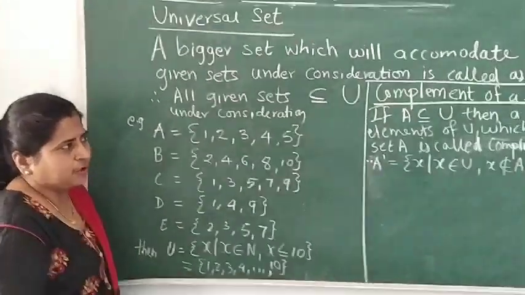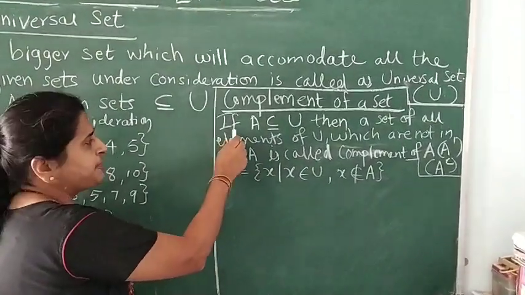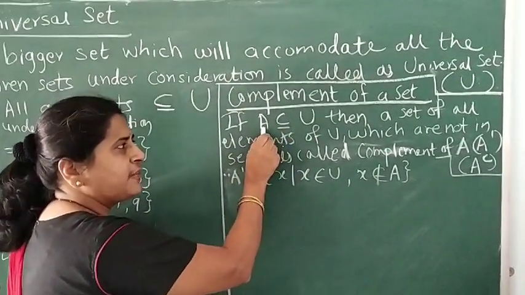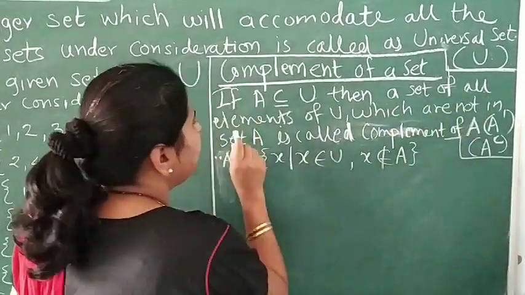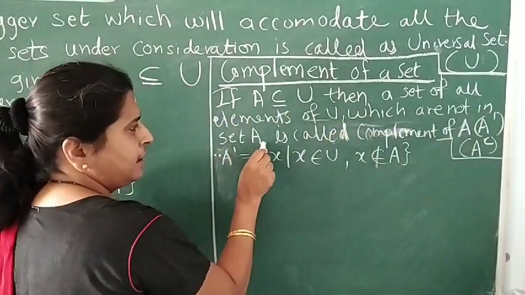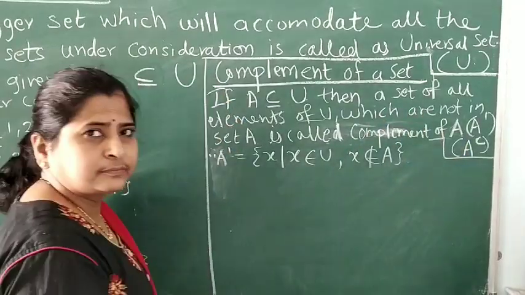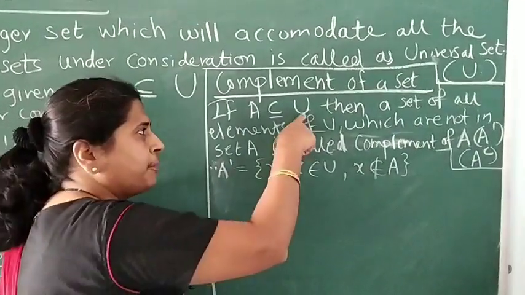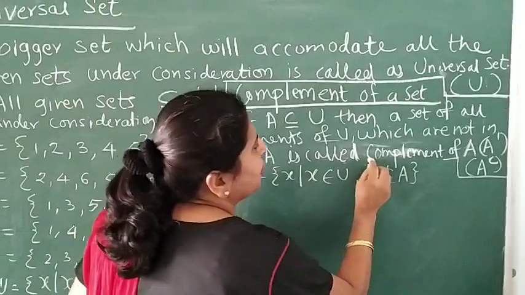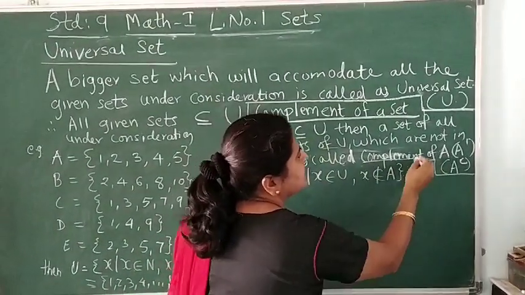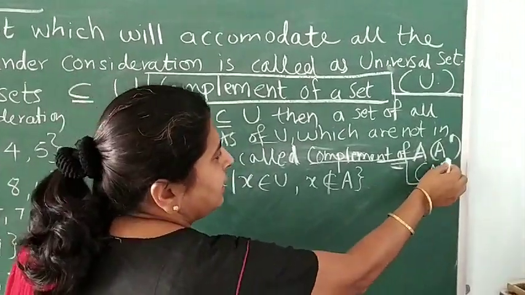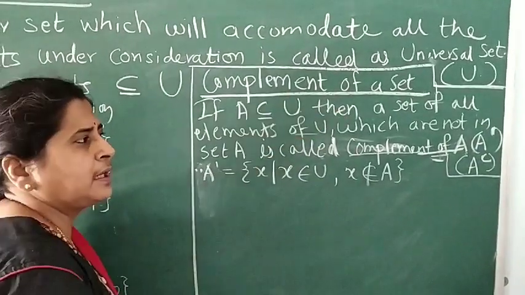Now, let's see what is the complement of a set. Here, if A is a subset of U, whatever universal set is given, and A is any set which is a subset of U, then the set of all elements of U which are not in set A is called the complement of A. We want those elements which are part of U but not in set A. This complement of set A is denoted by the symbol A with a dash over it, or A with a C over it, so we superscript that dash or C.